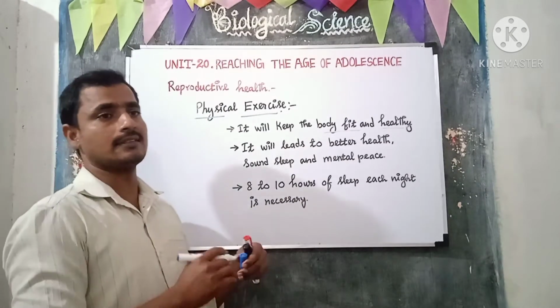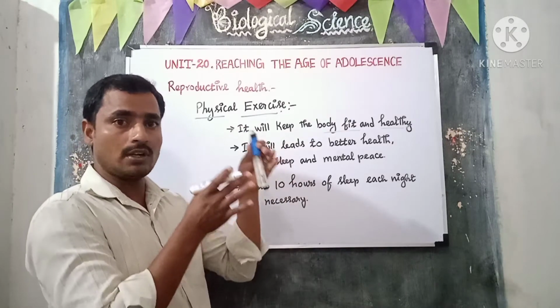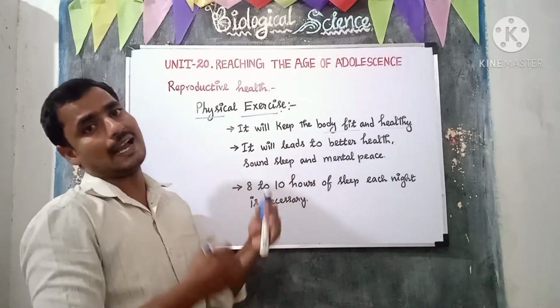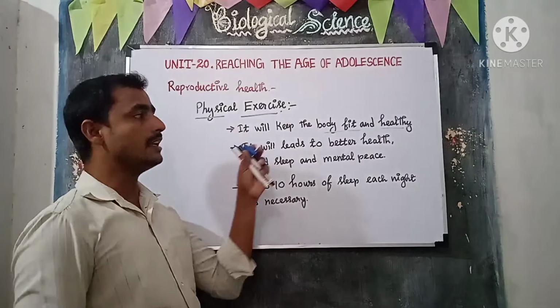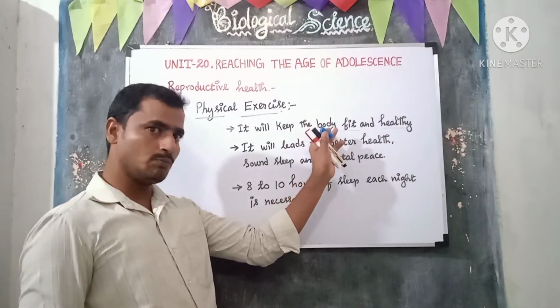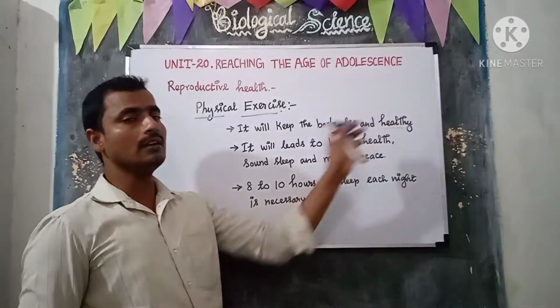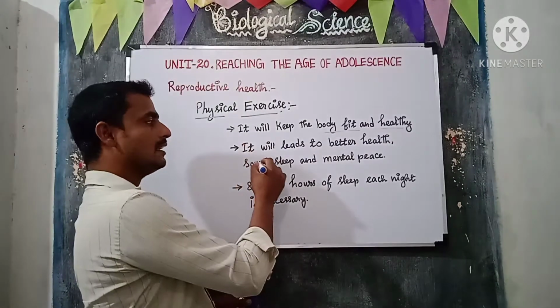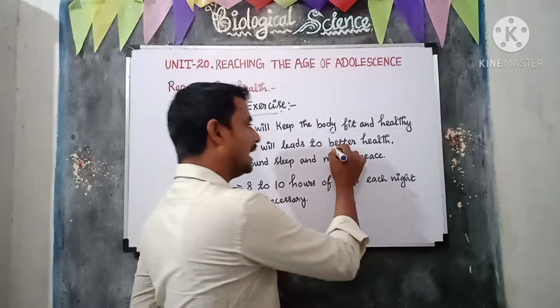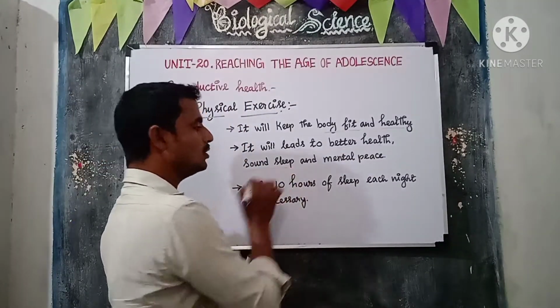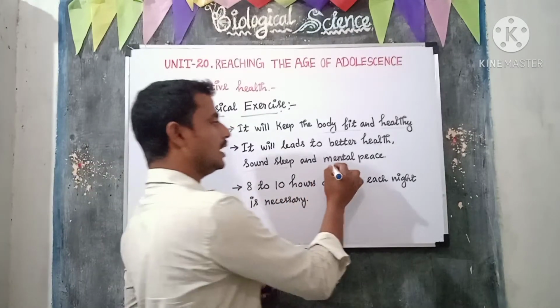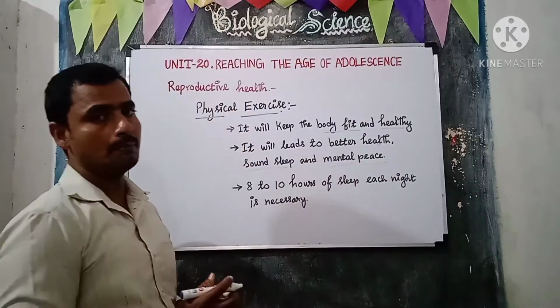When we exercise, the excess fat will burn as energy and decrease. So exercise helps keep the body fit and healthy. Physical exercise also leads to better health, sound sleep, and mental peace.